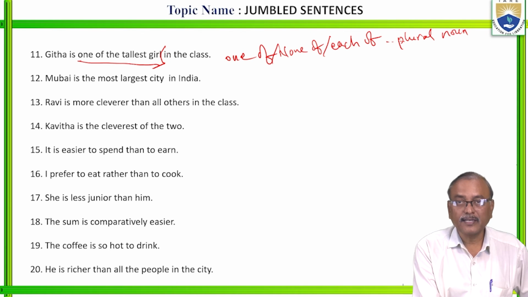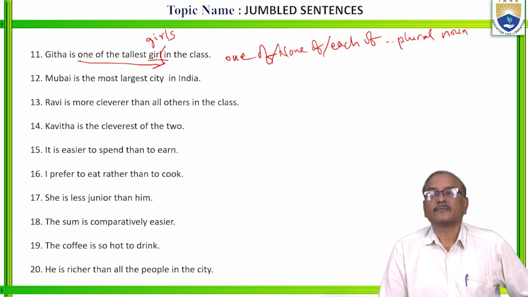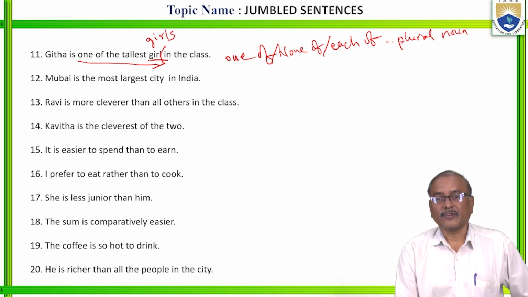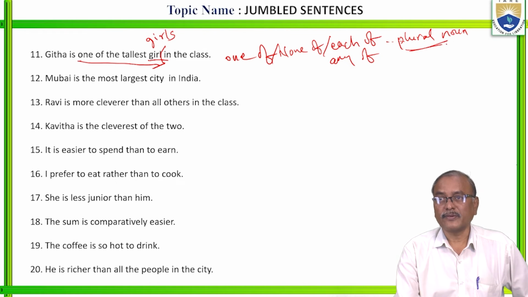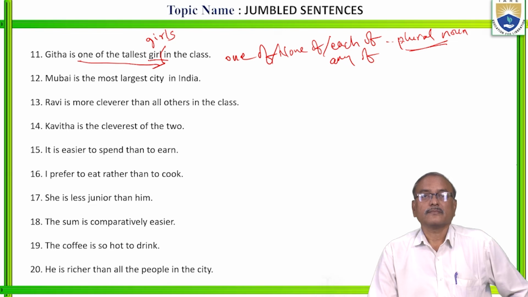One of the tallest girls. It should be girls. One of the tallest girls. Is it clear? None of, each of, any of. These are followed by a plural noun. Next.